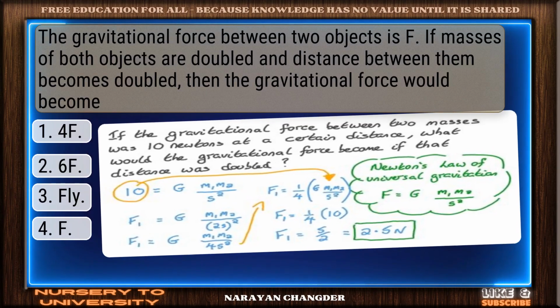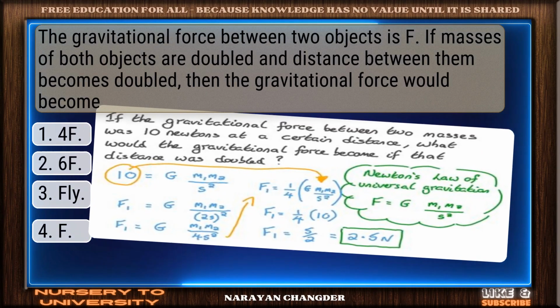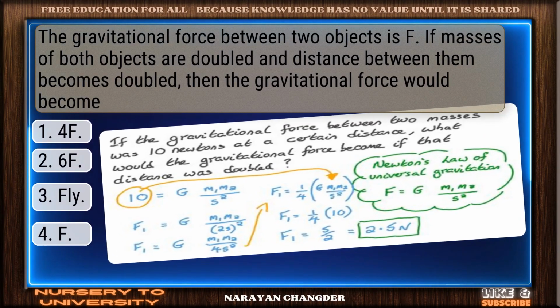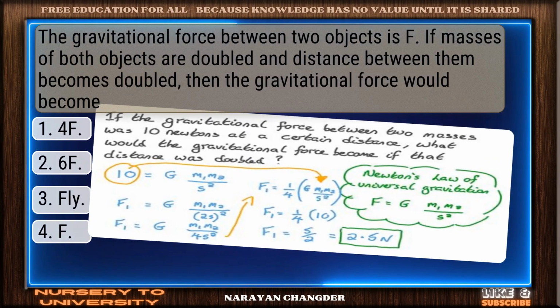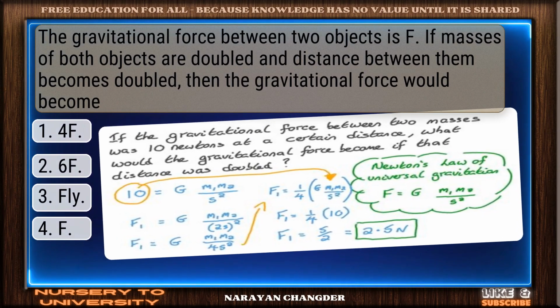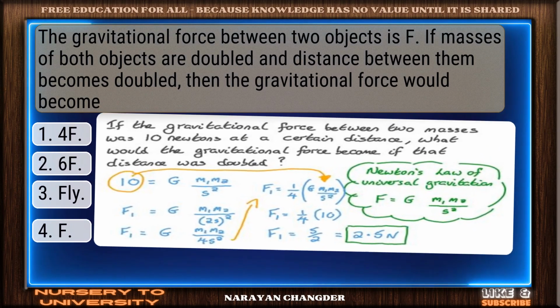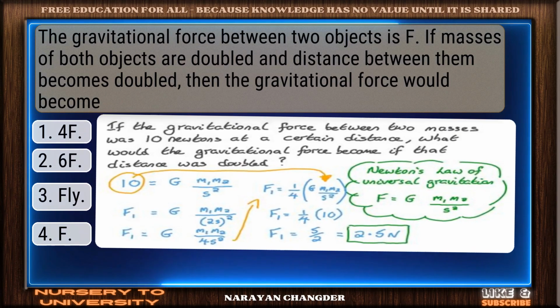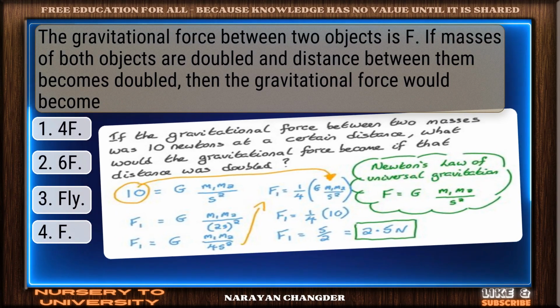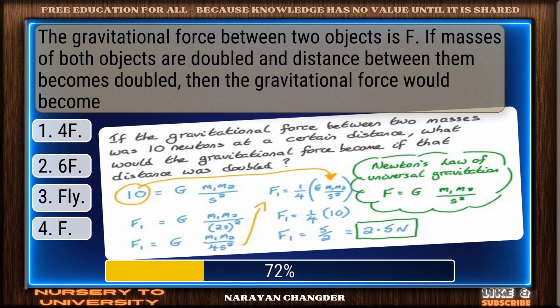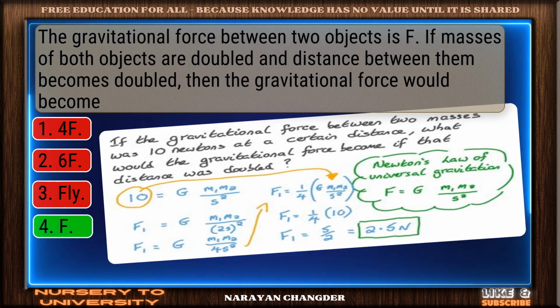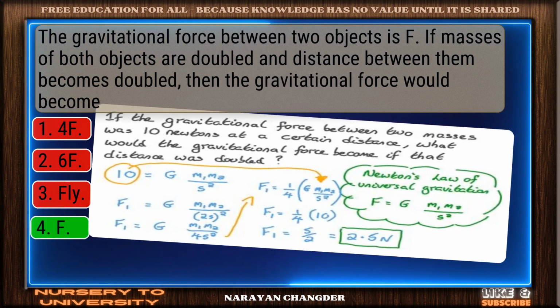Question number 8. The gravitational force between two objects is F. If masses of both objects are doubled and distance between them becomes doubled, then the gravitational force would become... Well picked. F is the correct answer.